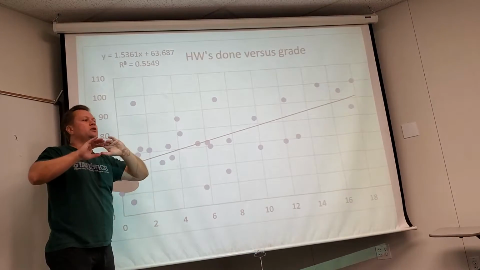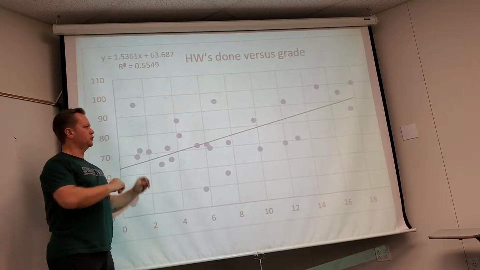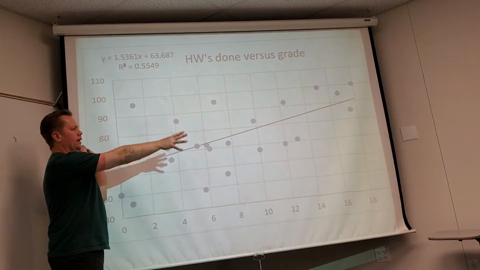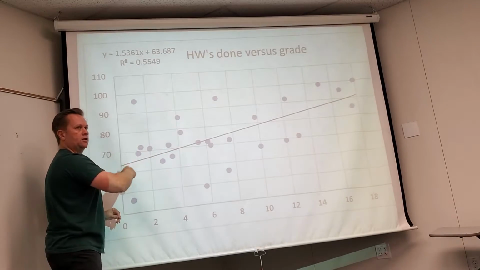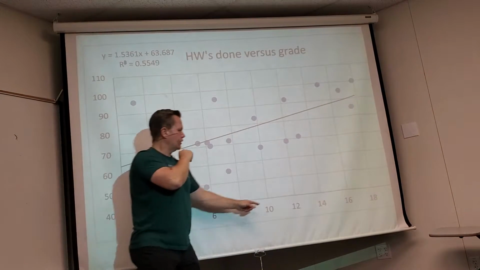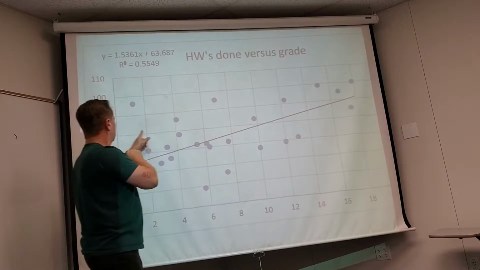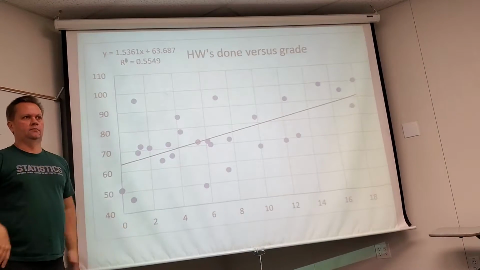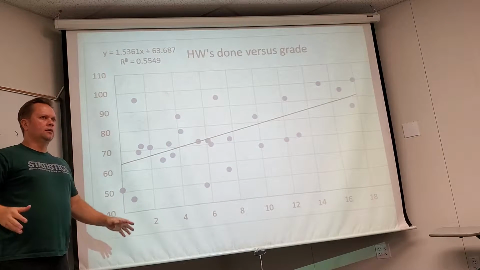Okay, so that's what we're going to learn later, after we finish up chapter 9. So we're going to learn how to analyze data and figure out a trend over time. So then you can say, well, what if I did 11 homeworks? What would be my guess for my average? It would be about just over an 80. That would be the best guess for what your average would be.